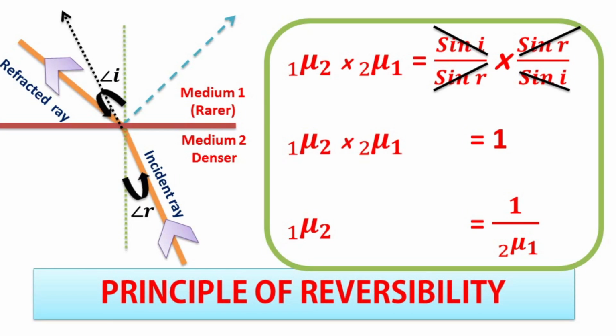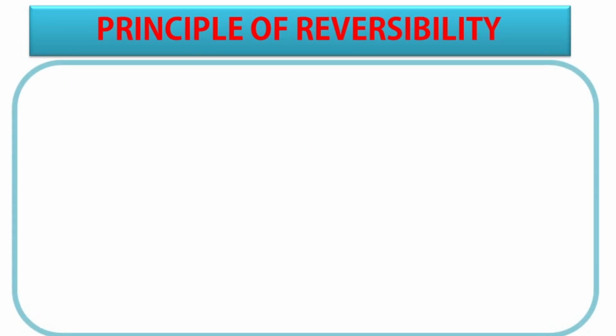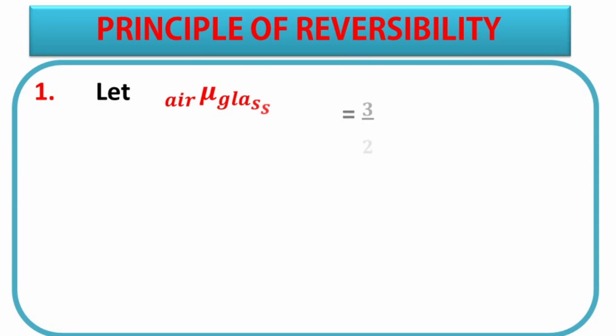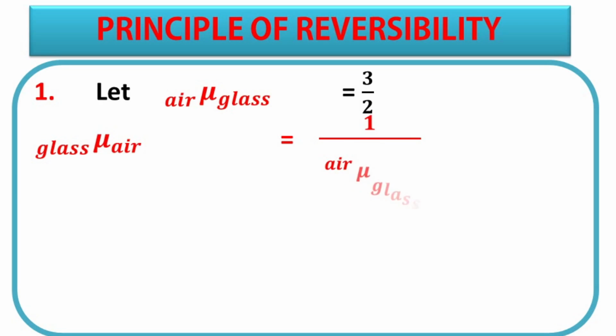Let us take an example to understand it better. Let refractive index of glass with respect to air be 3 by 2. Let us find refractive index of air with respect to glass. This is very simple. According to principle of reversibility, refractive index of air with respect to glass is equal to 1 by refractive index of glass with respect to air. That is equal to 1 divided by 3 by 2, that is equal to 2 divided by 3.